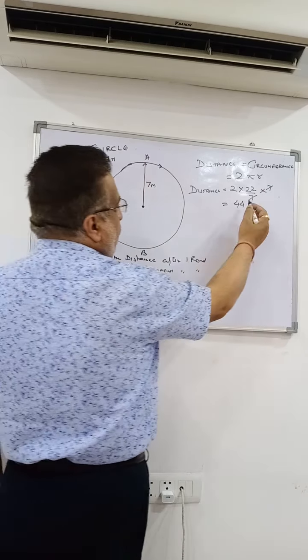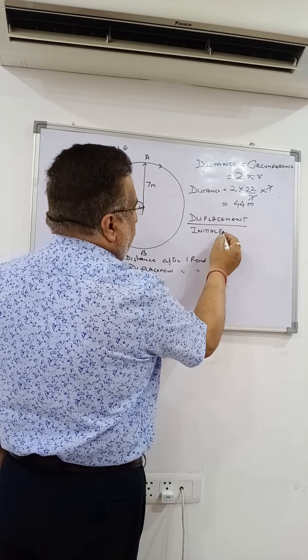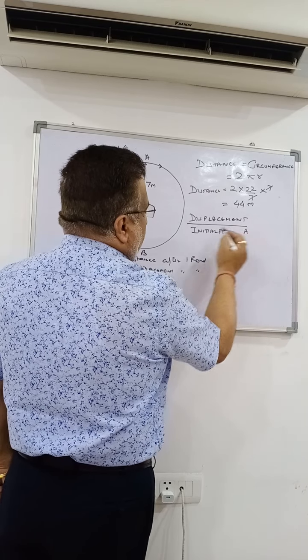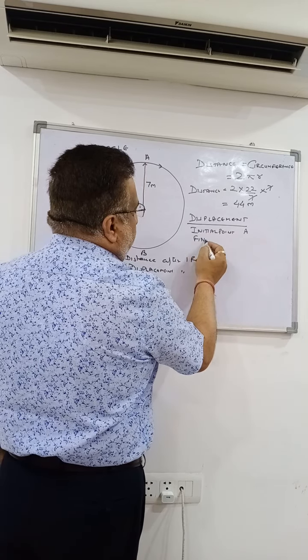Now, a very important thing. What about the displacement? What was the initial point? A. What was the final point after one round? After one round it is also A. So what is the displacement?